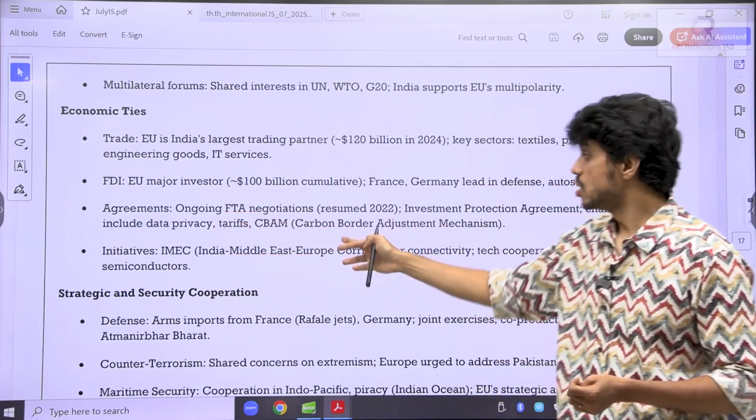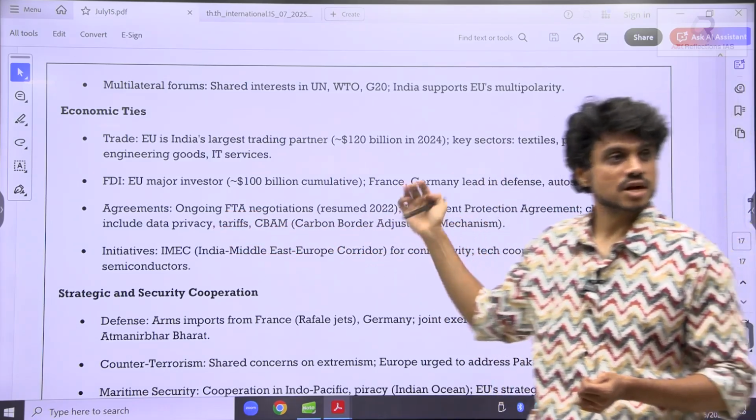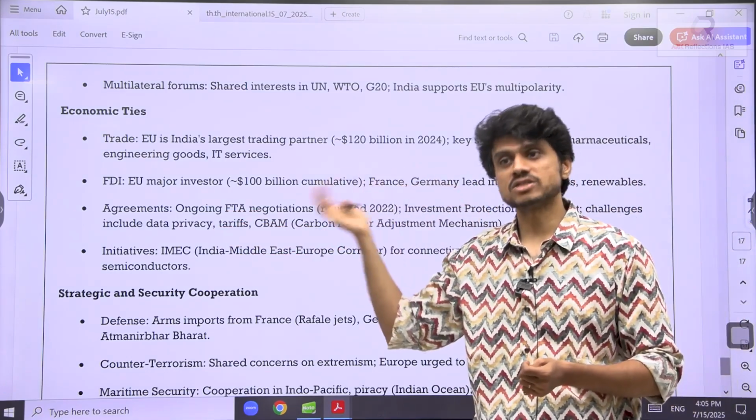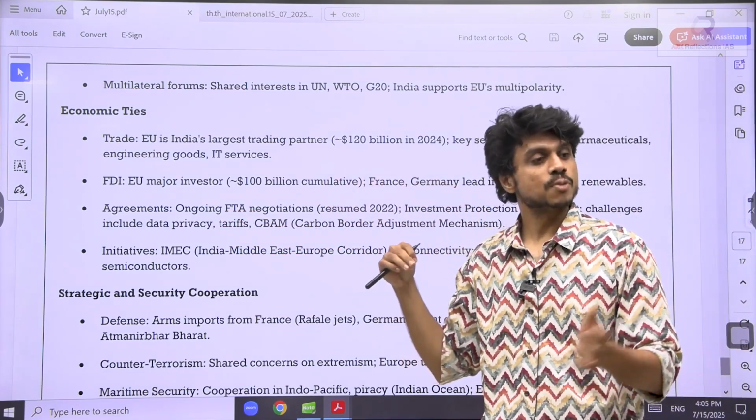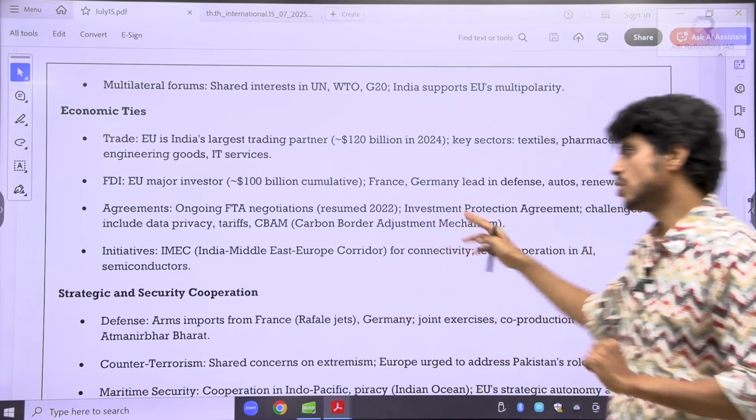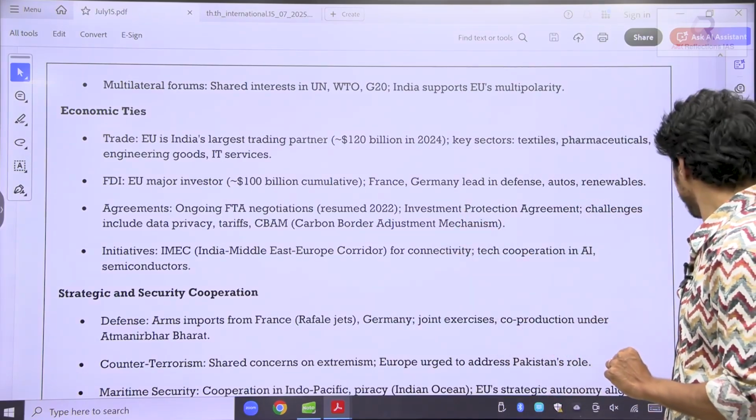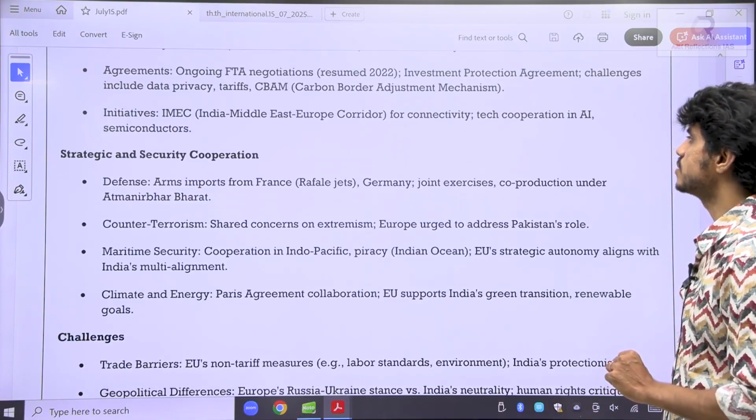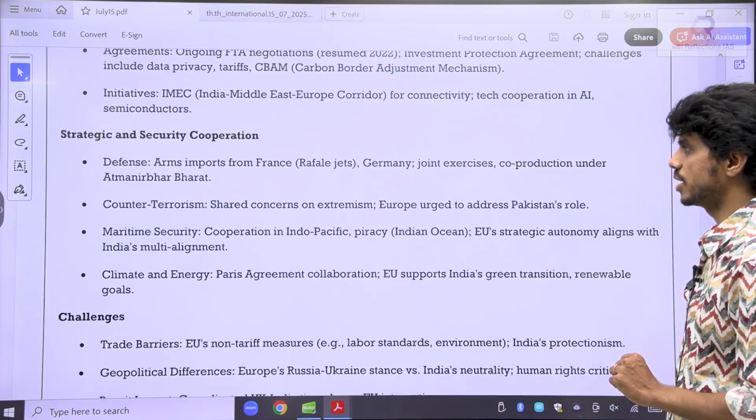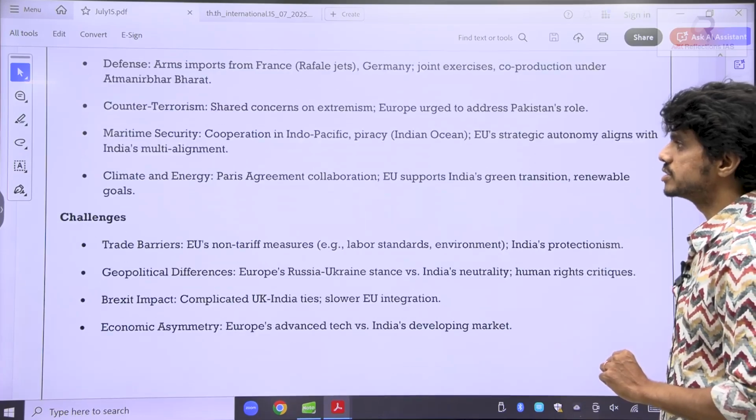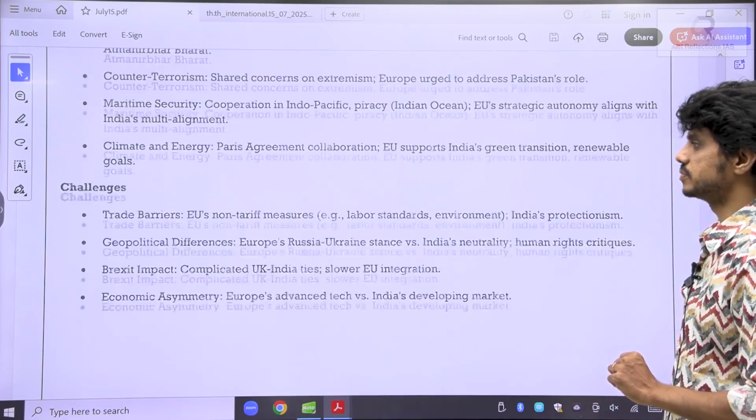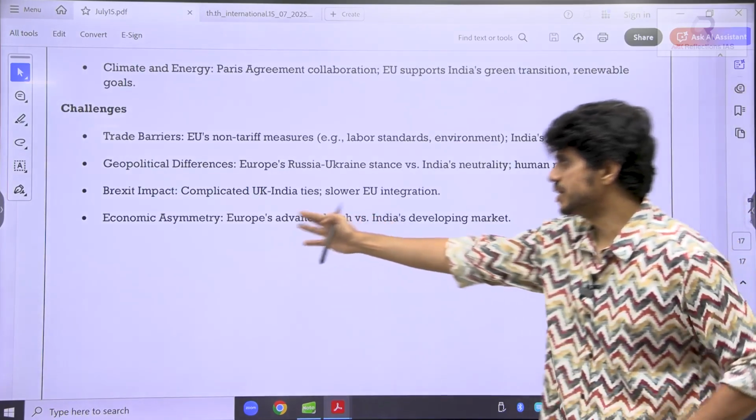We have discussed this thing. Carbon border adjustment mechanism. They are imposing a carbon tax on our products. Okay, they are putting restrictions on our products. Okay, these are the certain things. Okay, so here defense related: Rafale jets, 4.5 generation aircraft we have seen. Germany joint exercises, counter-terrorism, and then challenges I have mentioned. Economic asymmetry, these are the challenges.